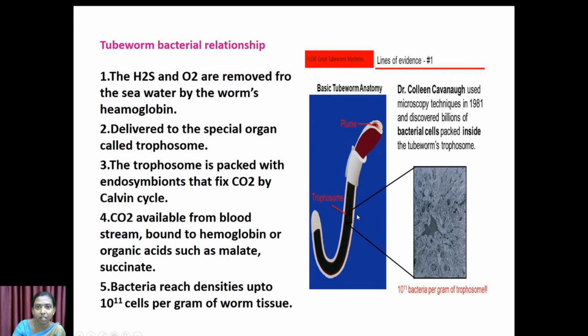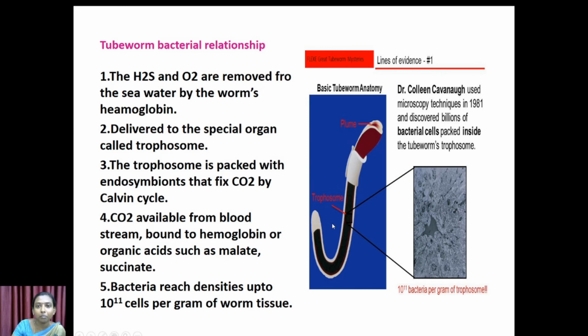They cannot synthesize their own energy because they are not photosynthetic in nature, they are chemosynthetic. So they can get their energy from the chemicals only. These chemicals are supplied by the plume region of the giant red tube worm. So this plume region obtains the chemicals from the hydrothermal vent, and it is supplied to the bacteria, and the bacteria present in the trophosome utilize and synthesize the chemicals for preparing energy, and this energy is supplied to the tubeworm for their survival.